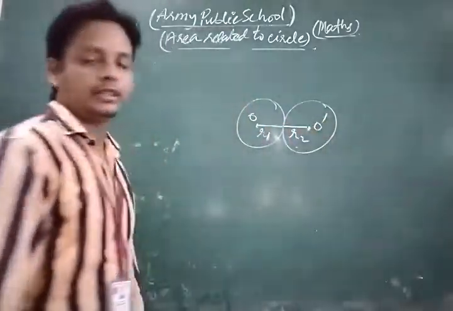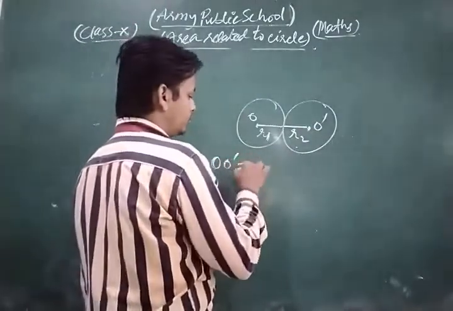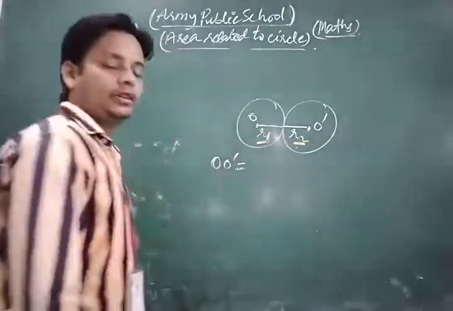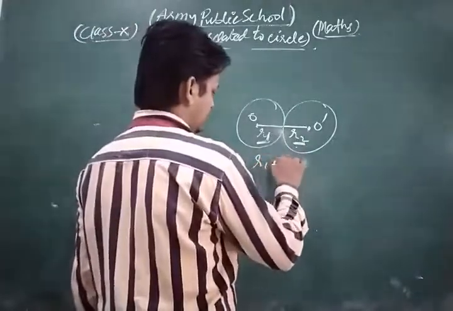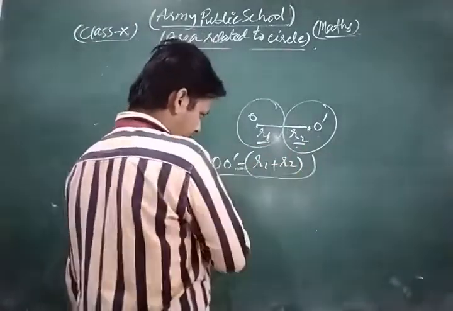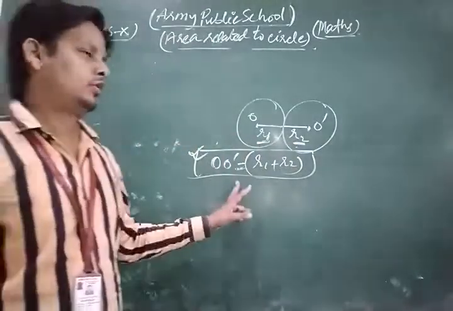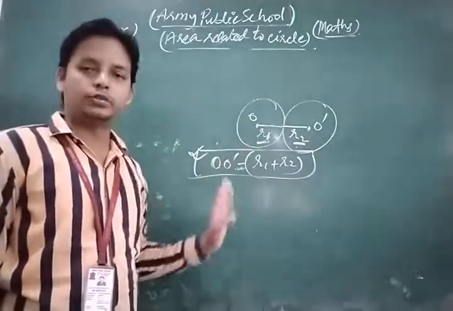In that condition, the distance between their centers, OO dash, is equal to the sum of the radii of the two circles, means R1 plus R2. So this is a very important concept related to that topic.